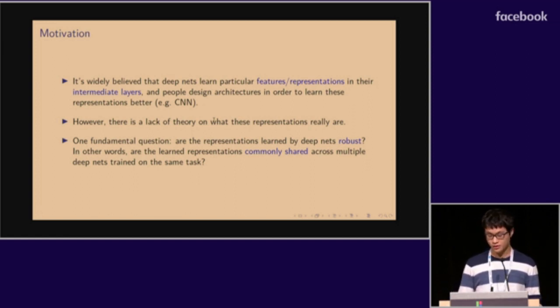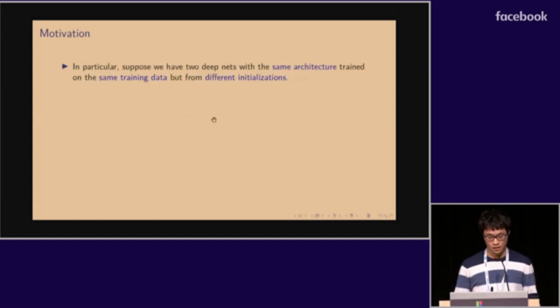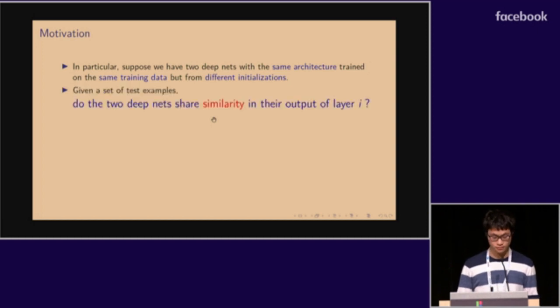There is one fundamental question that hasn't been answered. Are the representations learned by deep nets robust? In other words, are the learned representations commonly shared across multiple deep nets trained on the same task? In particular, suppose we have two deep nets with the same architecture trained on the same training data, but from different initializations. Given a set of test examples, we want to ask whether the two deep nets share similarity in their output of layer I.